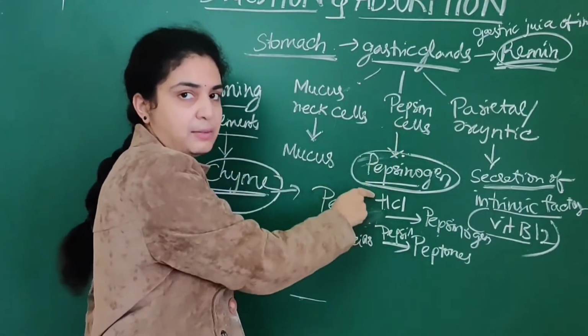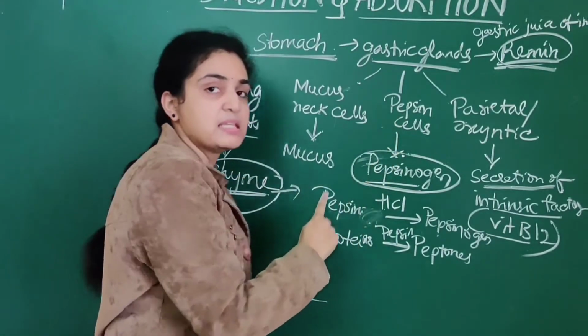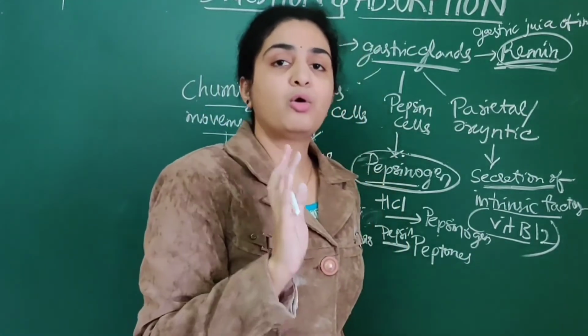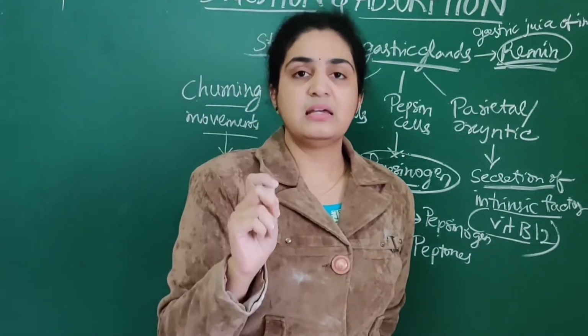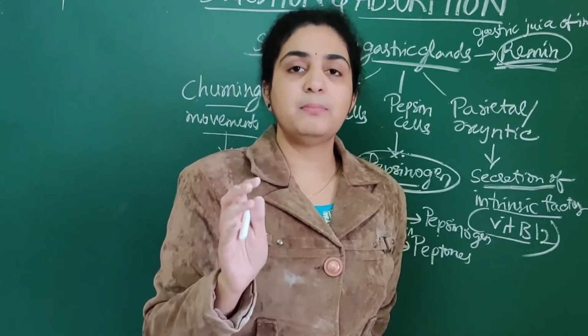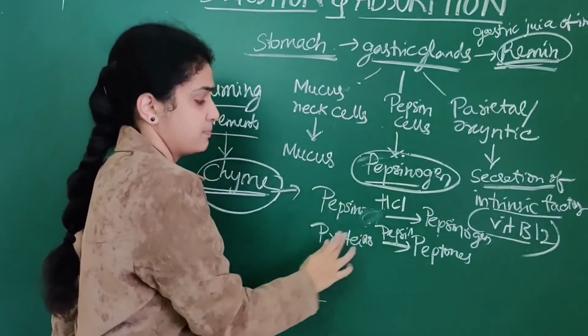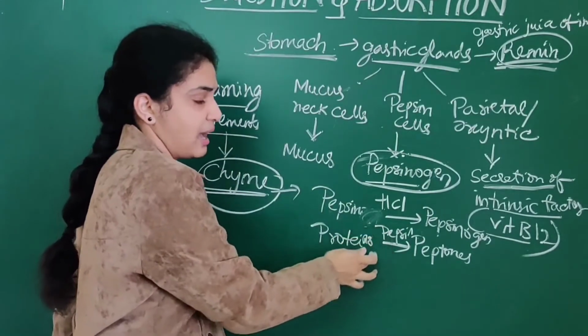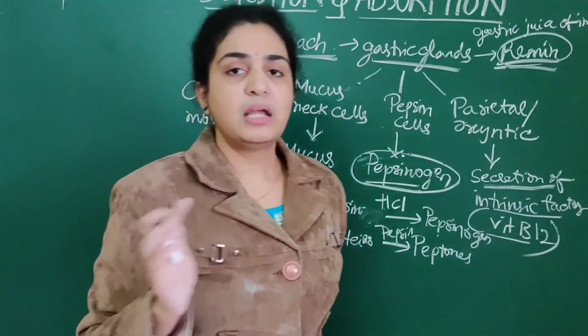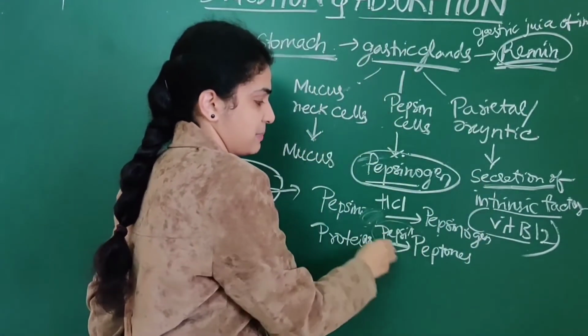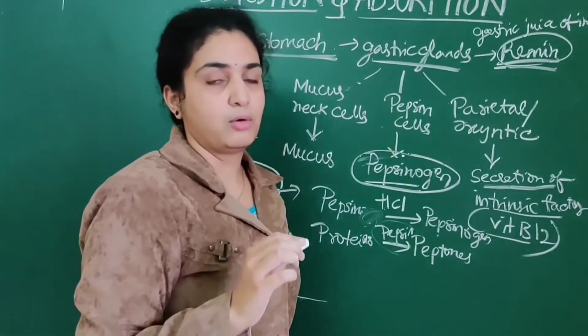Pepsin cells secrete pepsinogen, whereas pepsinogen is converted into pepsin by hydrochloric acid, HCl. This HCl plays an important role in the gastric juice, whereas pepsin acts as an enzyme in conversion of proteins into peptones. This pepsin plays a very important role.